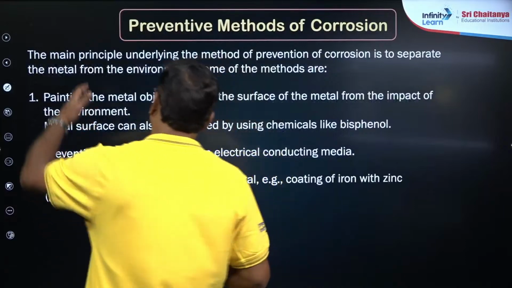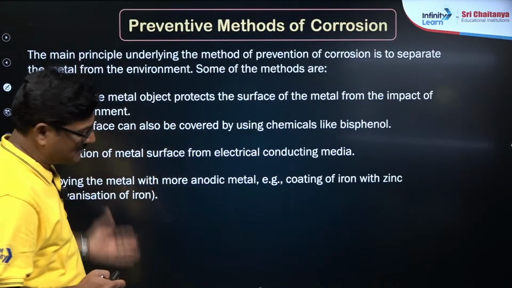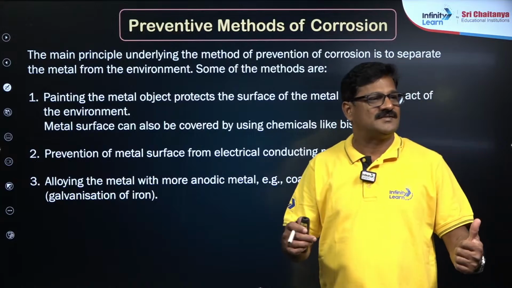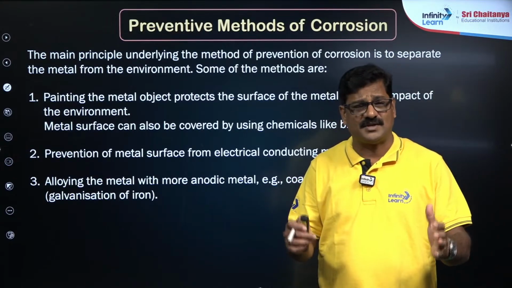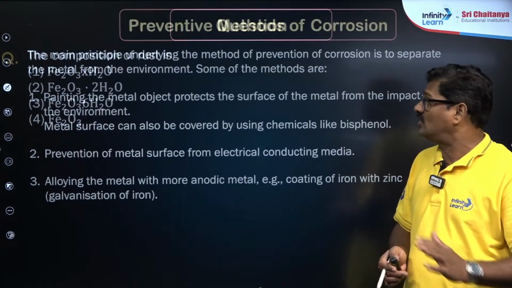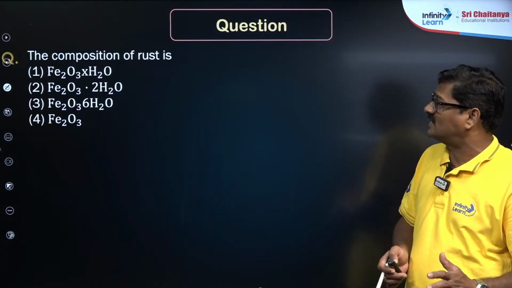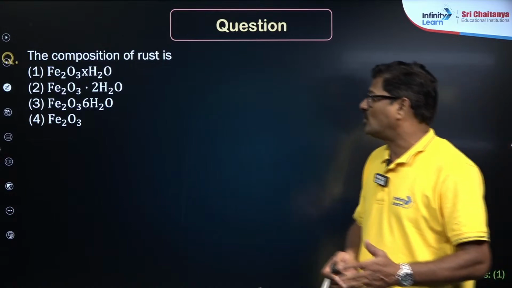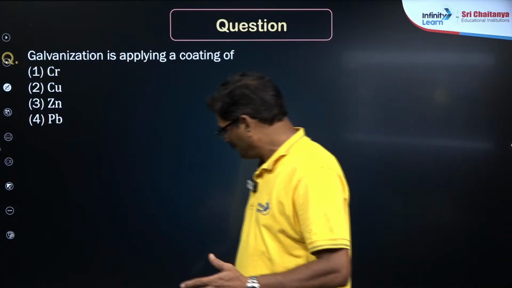And the preventive methods, you all know: painting, galvanization, alloying, everything we studied in school. So in today's session, my dear students, we had a great discussion about the composition of rust, Fe2O3.xH2O.